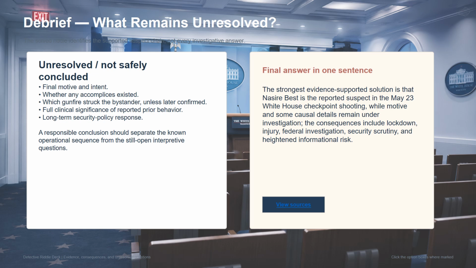The responsible conclusion is therefore balanced. The known sequence supports one suspect chain, while motive and some causal details remain under investigation. The consequences include lockdown, injury, federal investigation, security scrutiny, and heightened informational risk.